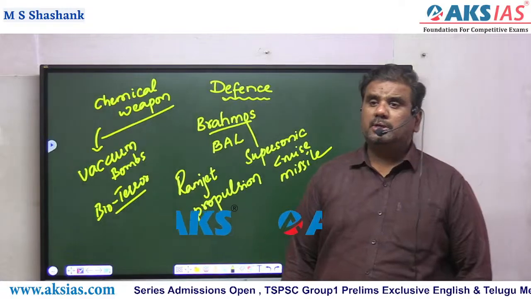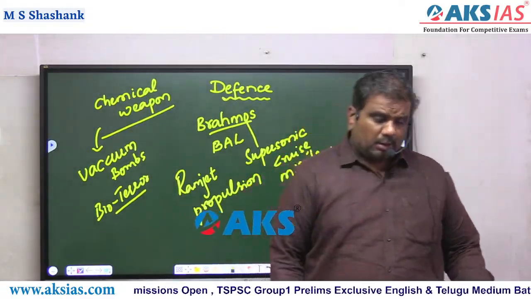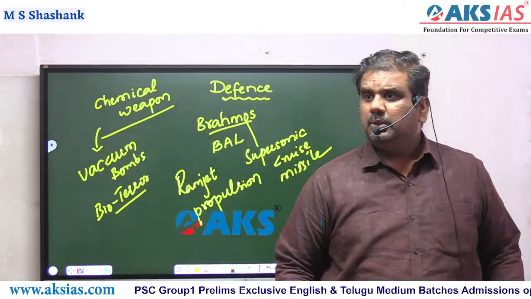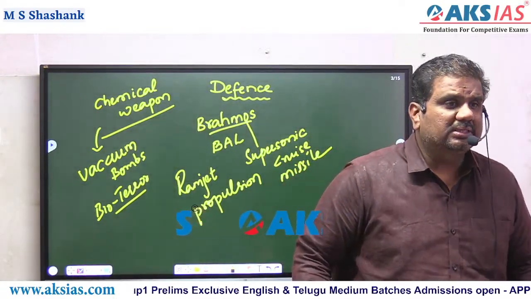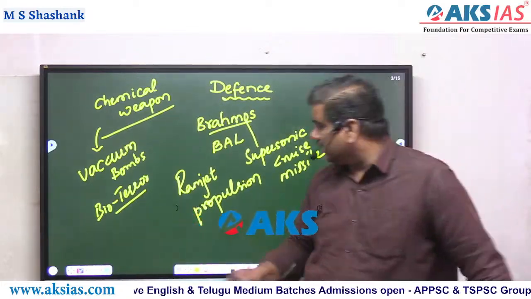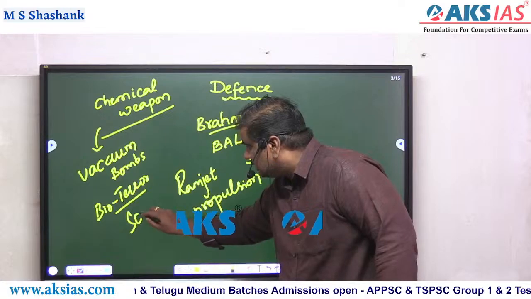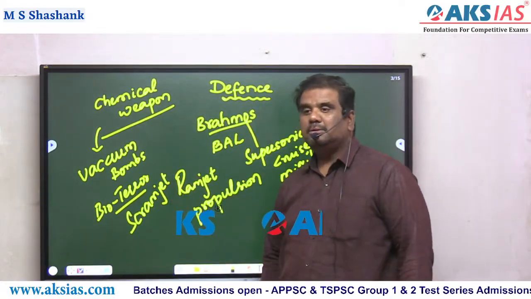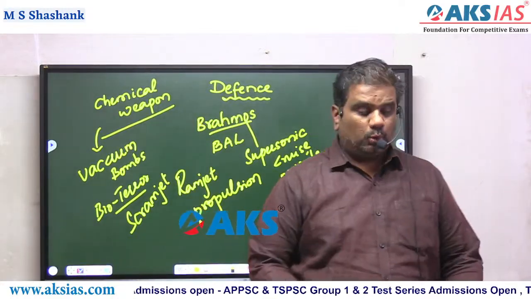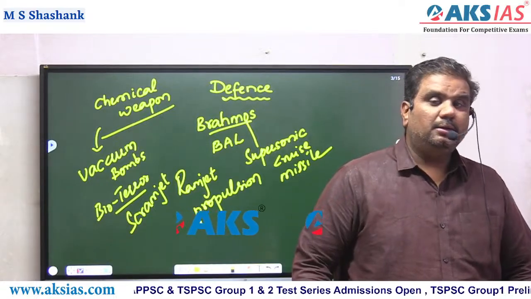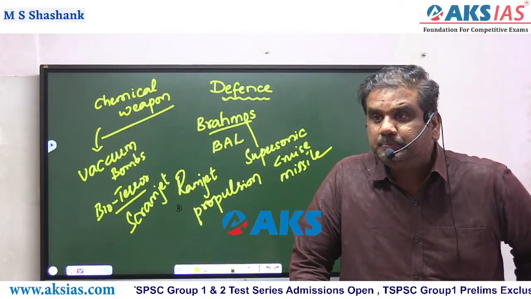In case of cruise missiles, we use two technologies. One technology is known as ramjet propulsion technology, and the other is known as scramjet propulsion technology. Now, the question is, what is the difference between ramjet propulsion and scramjet propulsion?